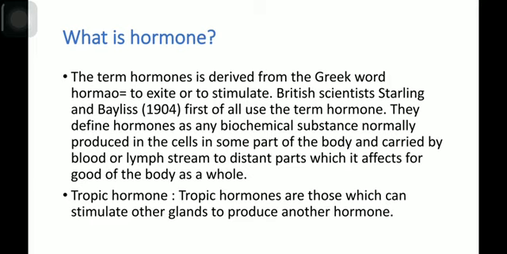Now let's discuss the tropic hormone. Tropic hormones are those hormones which can stimulate other glands to produce another hormone. Most of the tropic hormones in the human body are secreted from the anterior pituitary gland. For example, thyroid stimulating hormone is an example of a tropic hormone because this hormone is secreted from the anterior pituitary gland, but it stimulates the thyroid gland to produce thyroxine hormone.